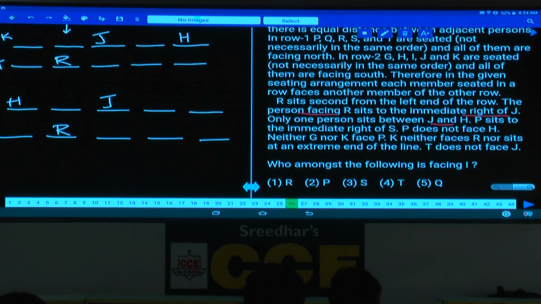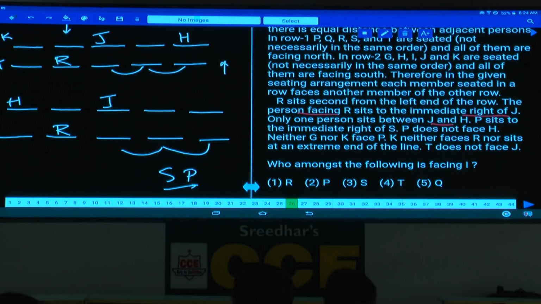P sits to the immediate right of S. P is to the immediate right of S. This P and S must be here. P is to the immediate right of S must be like this. And this P and S must be in two adjacent places. Either P and S can be here or S and P can be here. Here also S and P. There are 2 possibilities in each of these. Hence, as of now, we are not representing this.